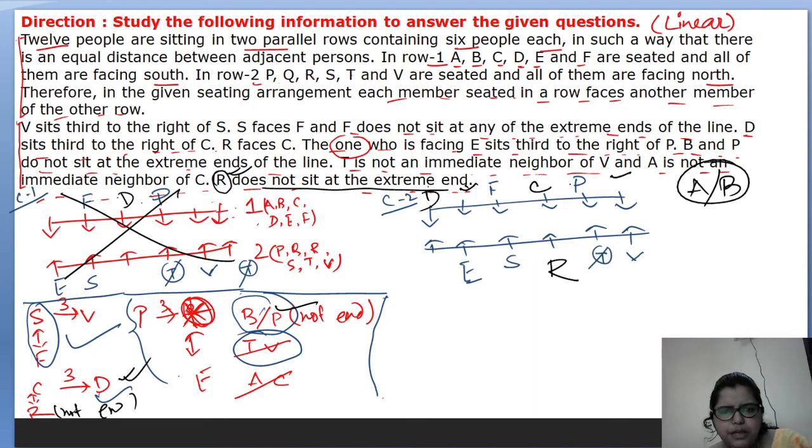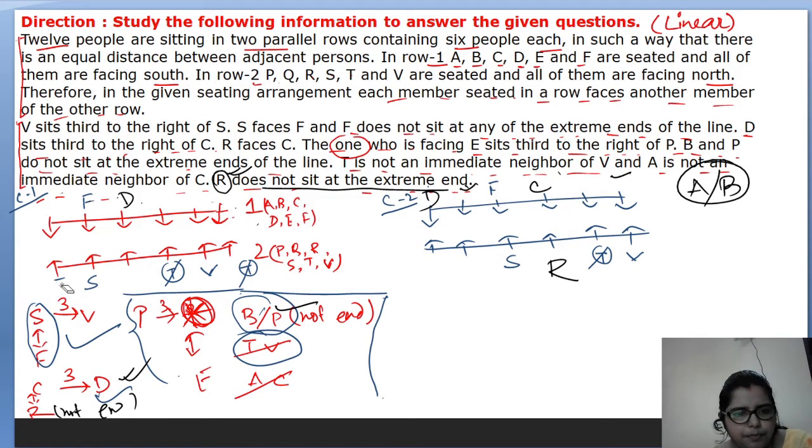Here P cannot sit. There's a problem. P cannot sit here. Why P sit here? I think there is a problem. Just give me some time. I will fix this. Here I made a mistake: the third right of P is someone who is opposite to E. Third right of P is someone who is opposite to E.